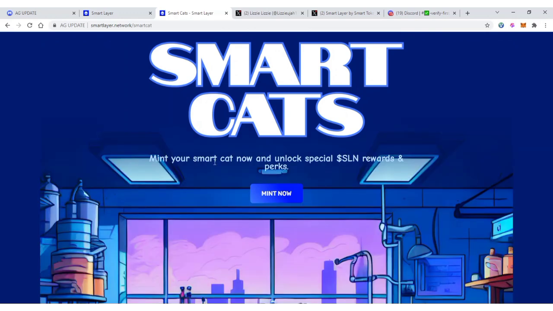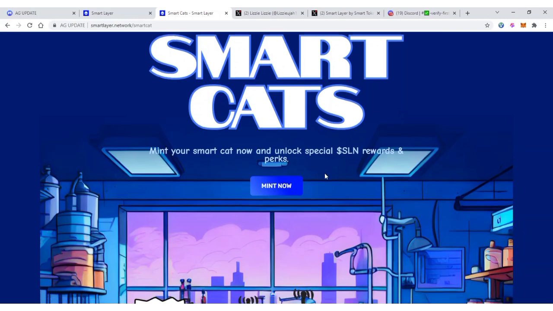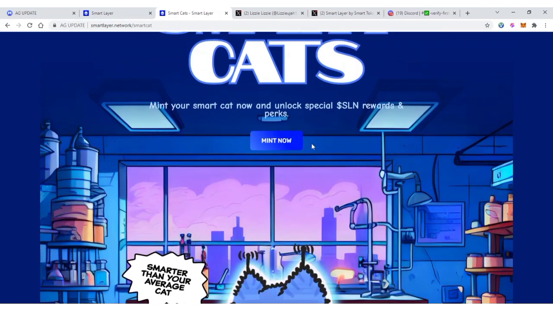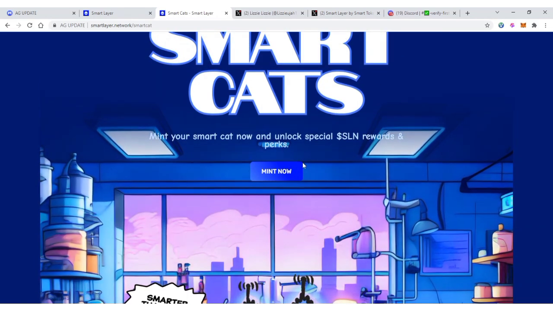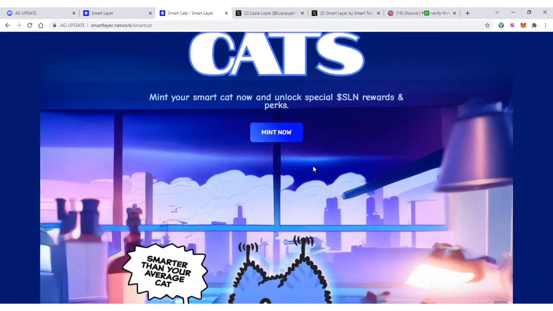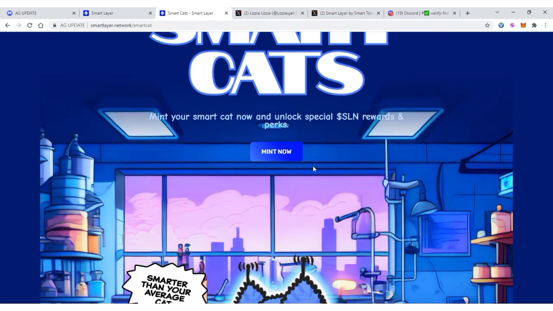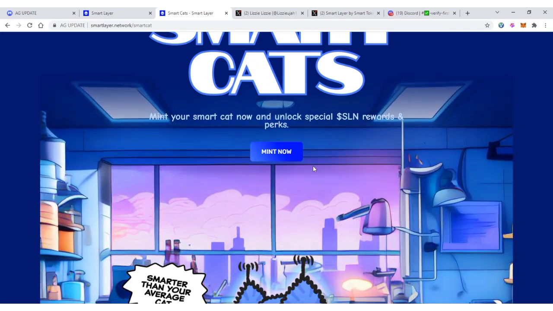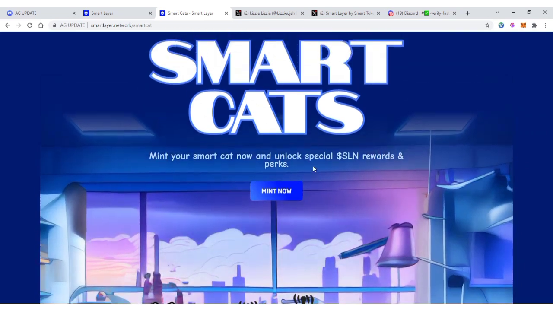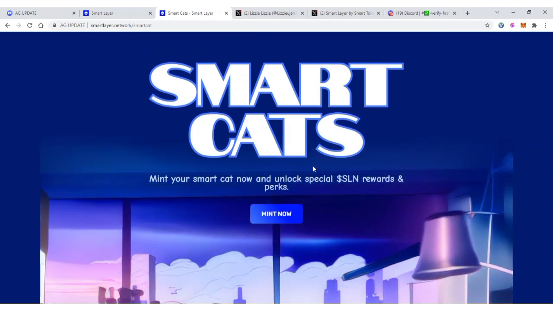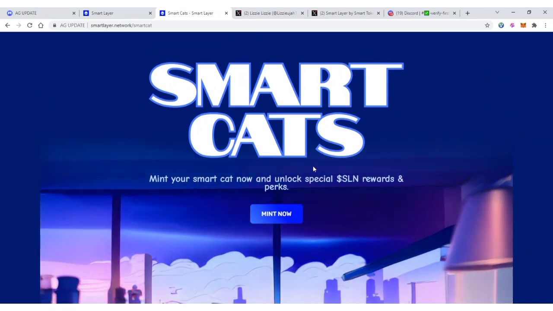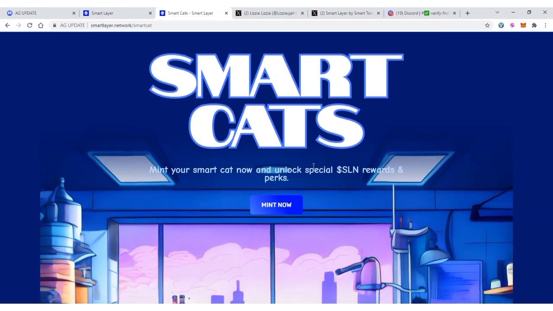So you can see mint your smart cards now and unlock special Smart Layer network reward and perks. So this campaign is going to go live on the 17th of October 2023. So please make sure you are up to date. So for now guys, we cannot mint this, and for you to mint this, it is free, which is under the Polygon network, I think. So I read some details about it, which I'm going to drop at the description of this video for the smart cards. Make sure to go through this, make sure to read it so that you will know what this is all about. So for now guys, this is what you need to do.